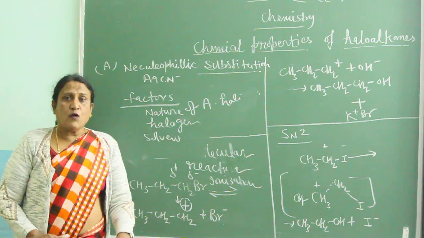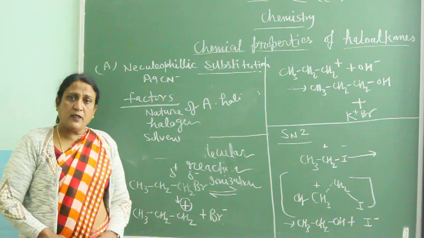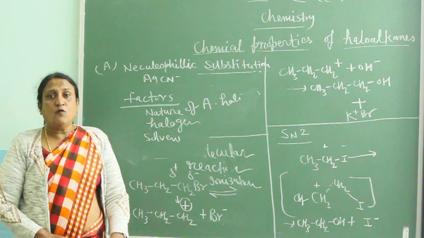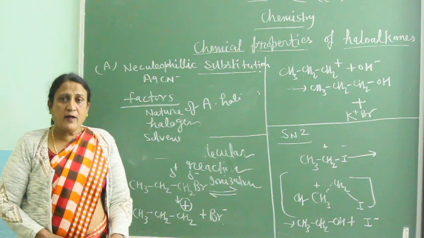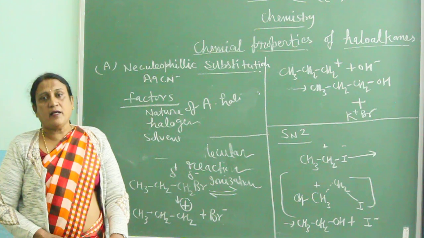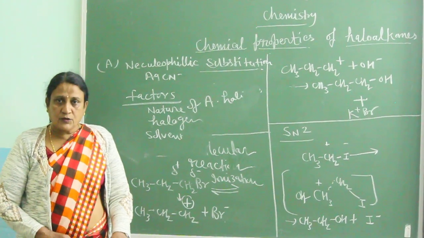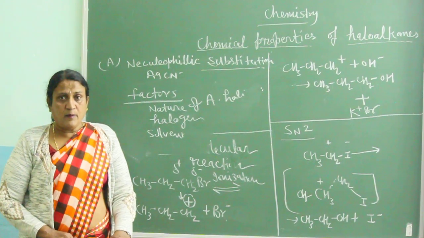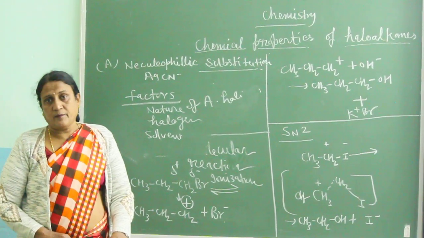Suppose we are using water. Water is polar in behavior, and due to that water helps convert the alkyl halide into ions, and the reaction will take place by the SN1 reaction.